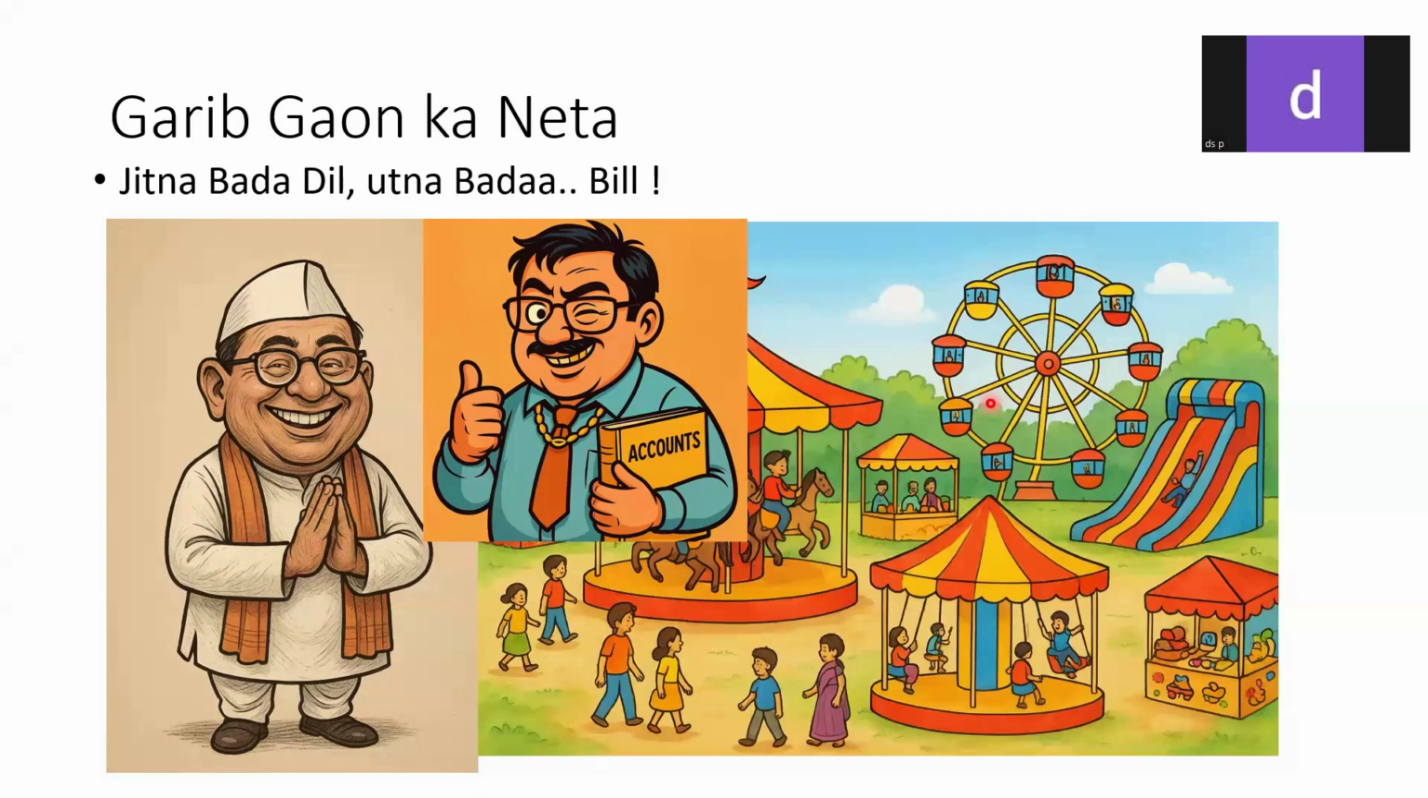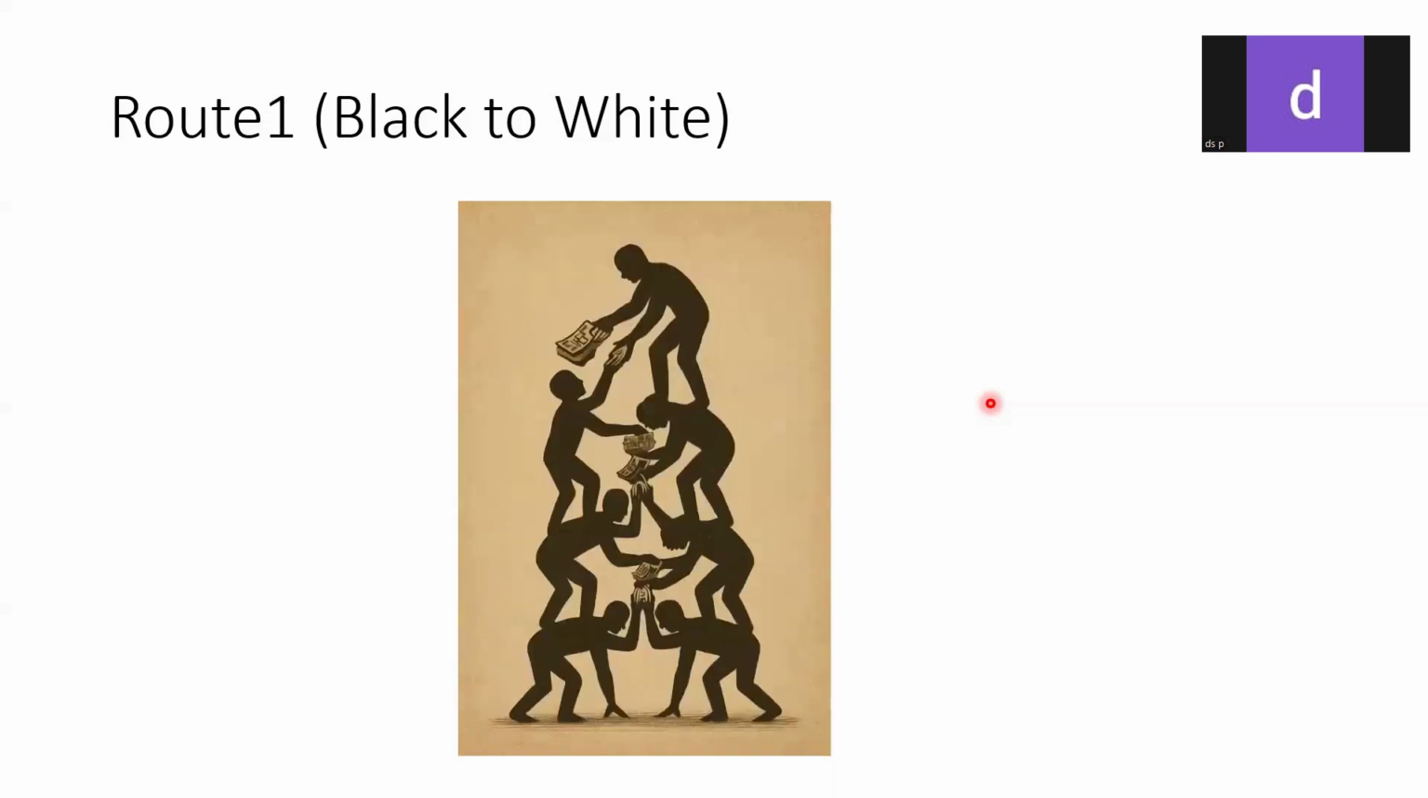Okay, let's proceed. So we take the example of any gaon or village, the desi Indian village. We are going to see how things are converted from black to white. Here we are going to consider a garib gaon ka neta example. Prior to this, we already had two chapters. If you have not watched those videos, I request you to please watch chapter 1 and chapter 2. Okay, so let's get started.